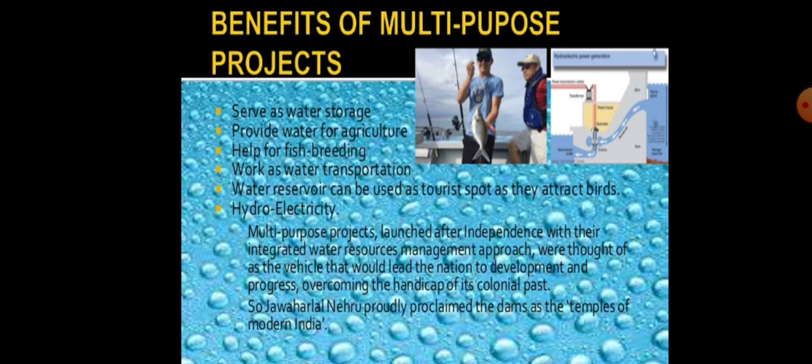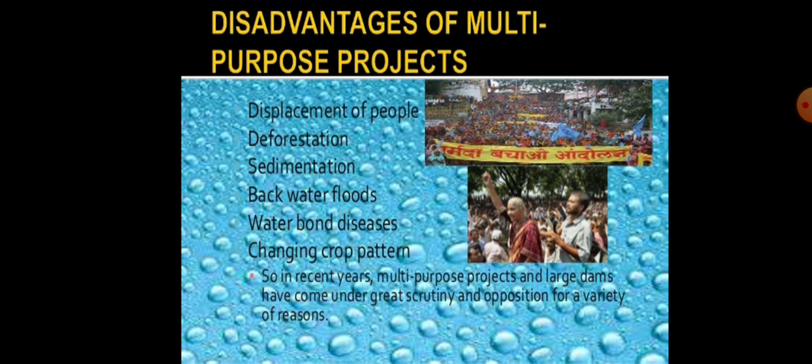Multi-purpose projects were launched after independence with an integrated water resources management approach. They were thought of as the vehicle that will lead the nation to develop and progress, overcoming the handicap of its colonial past. Okay, so these all are the benefits of multi-purpose project.